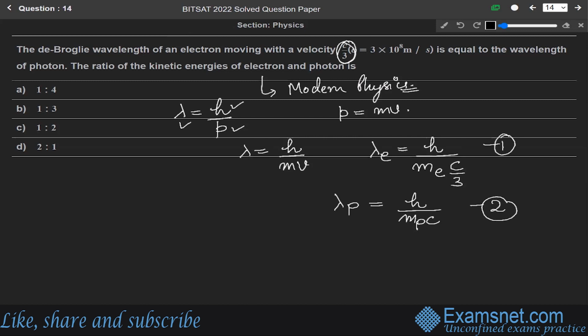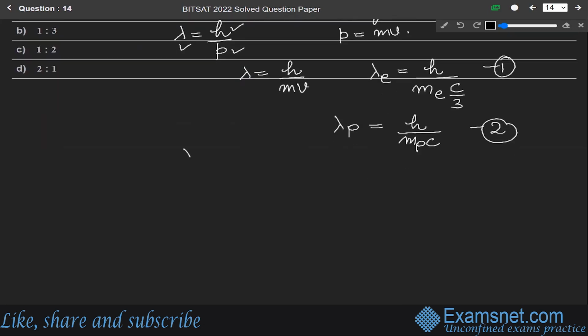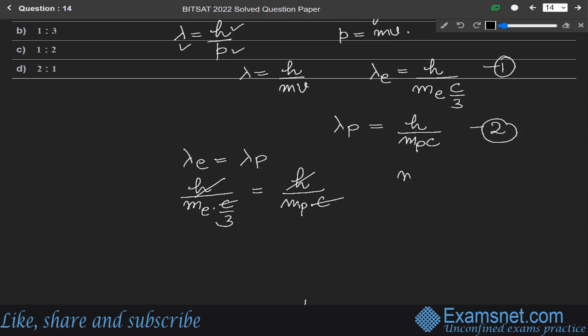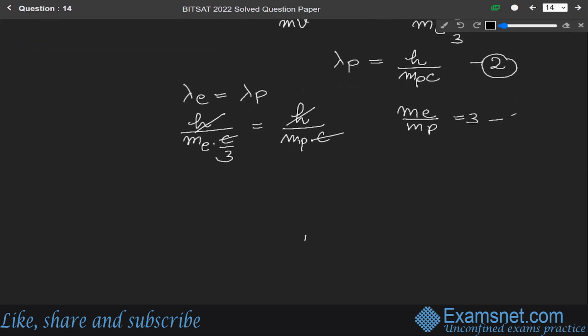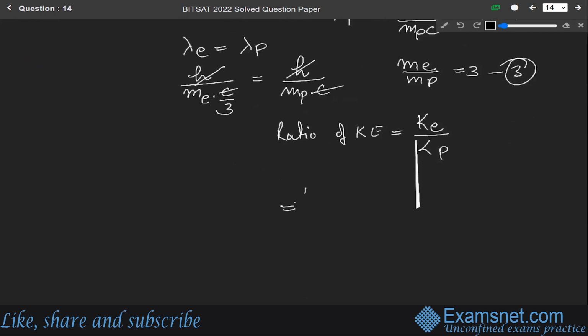Given that the wavelength of the electron is equal to the wavelength of the photon, it means equation 1 equals equation 2. Equating both equations, we get h over me into c by 3 equals h over mp into c. This h cancels, this c cancels, so we get me over mp equals 3. Let us say this is equation 3. So the ratio of kinetic energy will be the kinetic energy of electron over the kinetic energy of photon. So it will be equal to what?